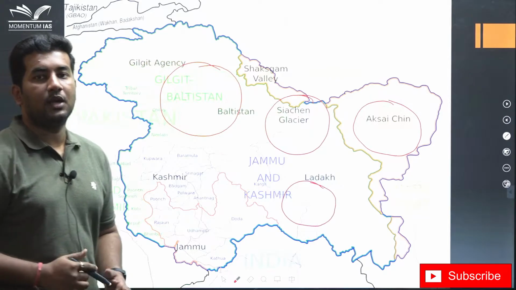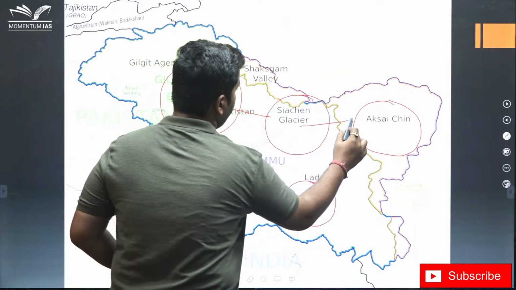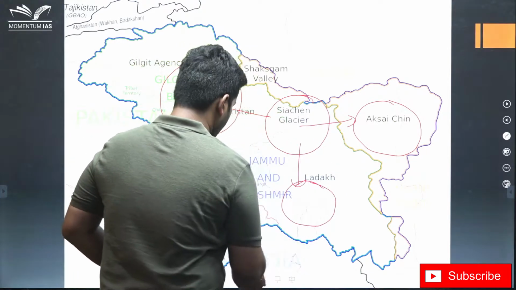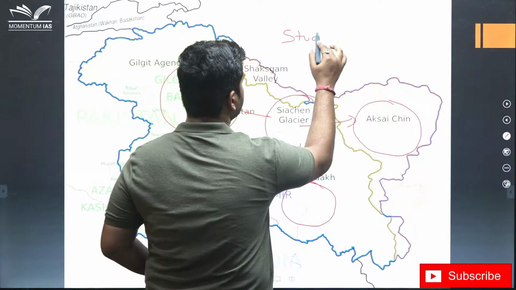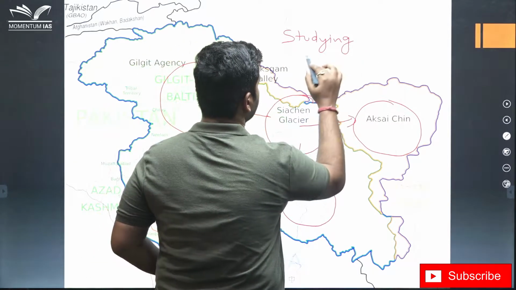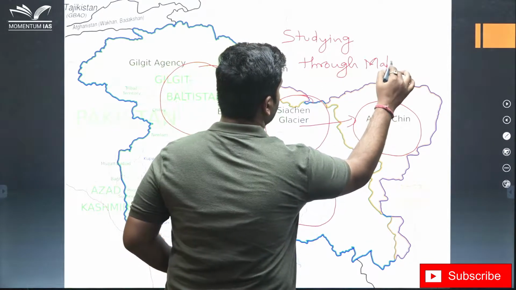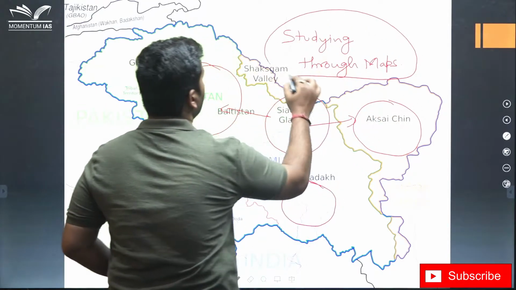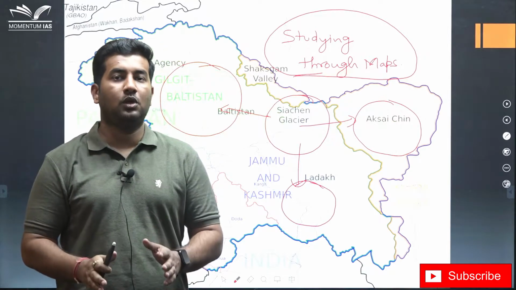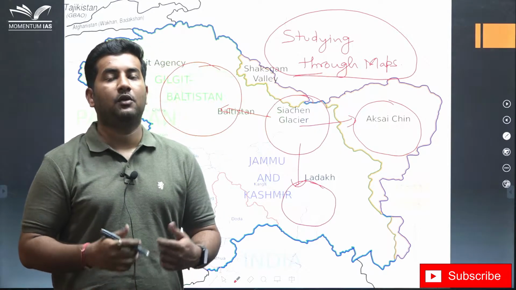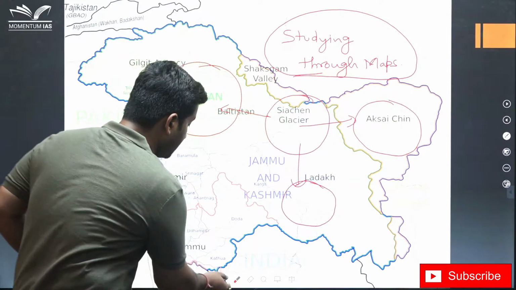So, while studying a particular region, you have to look at the proximity of that region, and in this scenario, studying through maps is going to be very crucial in geography. Yesterday I also pressed upon this issue that if you learn such things with the help of a map, it will help you to comprehensively cover things as well as discuss the things in detail.